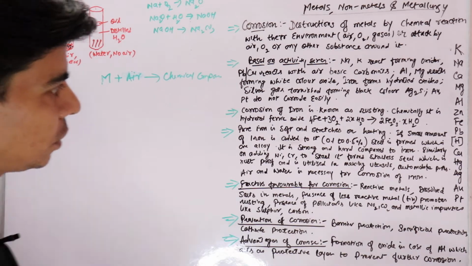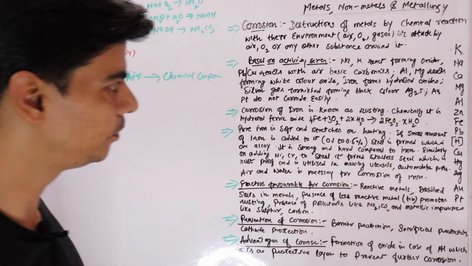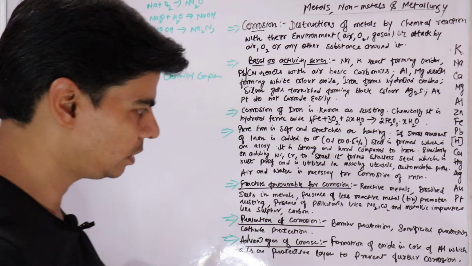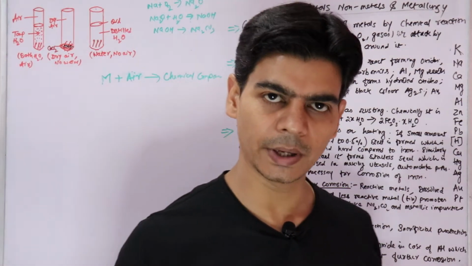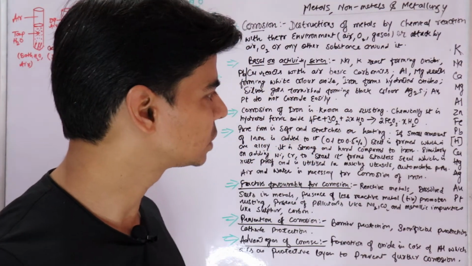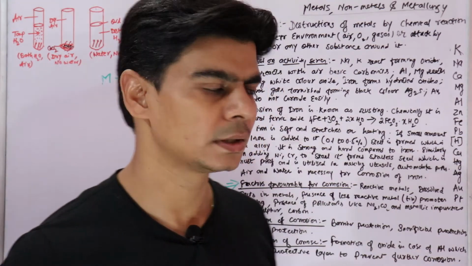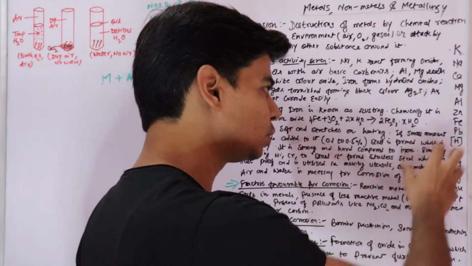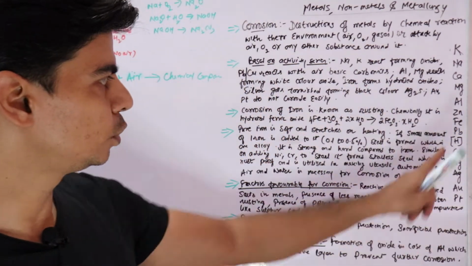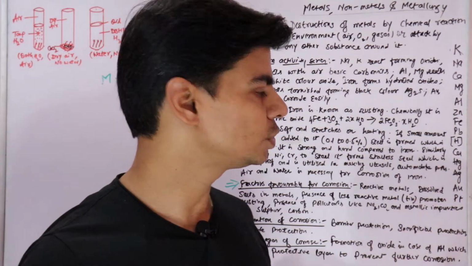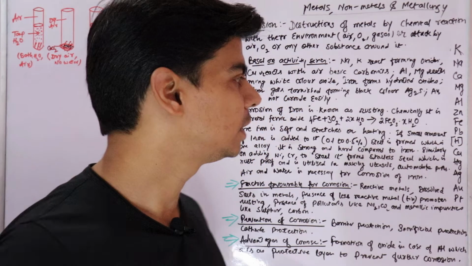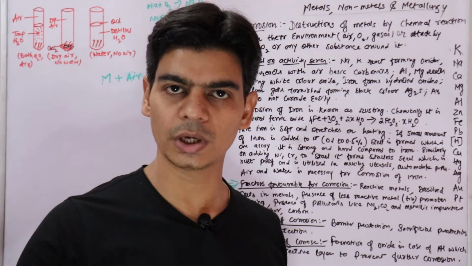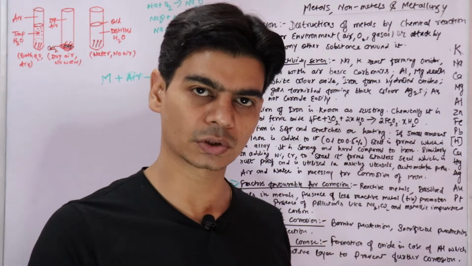And now let's talk about corrosion of aluminium and zinc, right? When these two metals are exposed to air, they will form aluminium oxide and zinc oxide. We will go through the corrosion of aluminium in a little detail. When aluminium starts corroding in air, it will form its oxide.